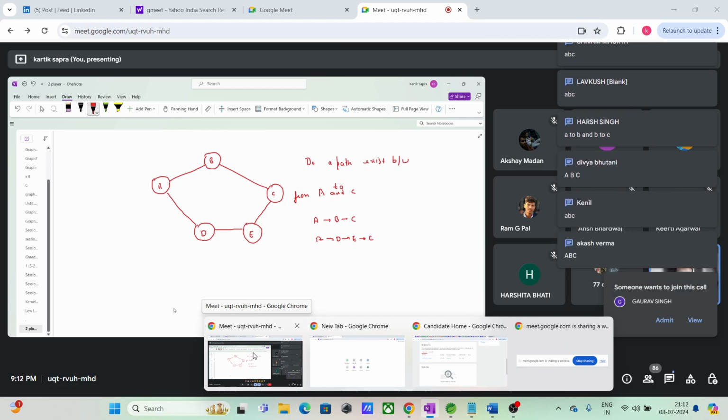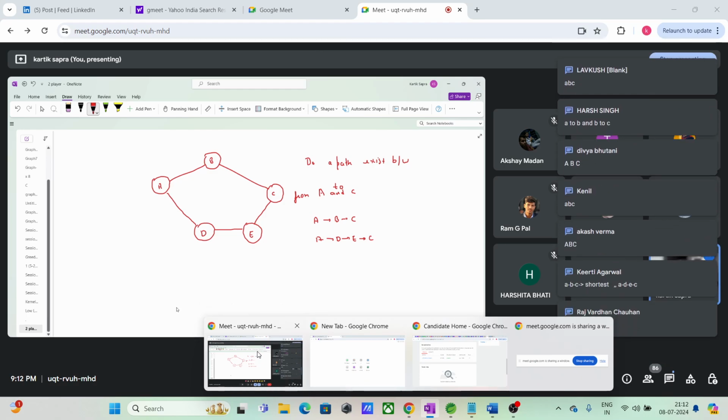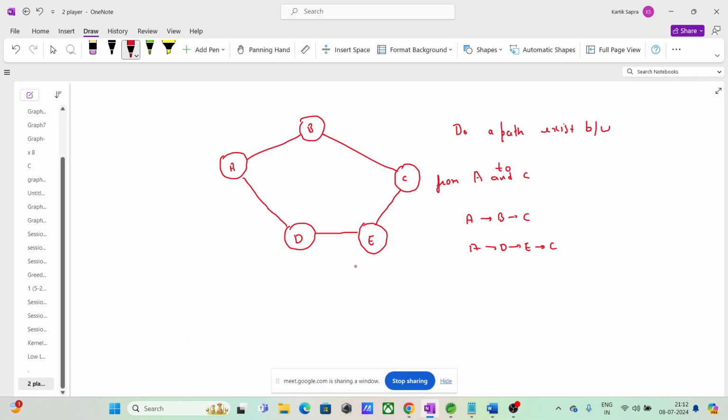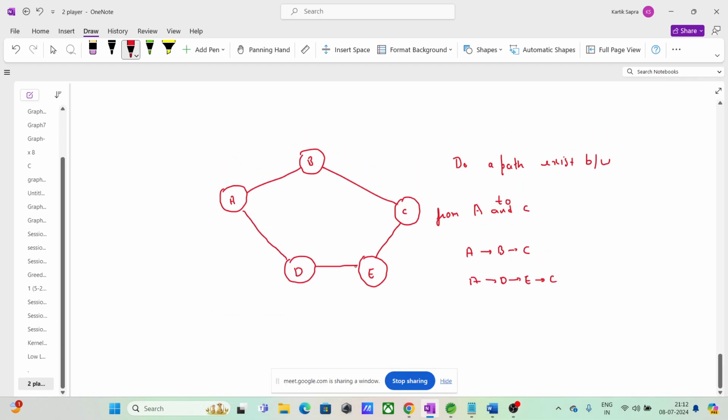ABC वाला shortest, right? ठीक है. So guys, is it clear? Jakas, what is the definition of path as of now? Right.